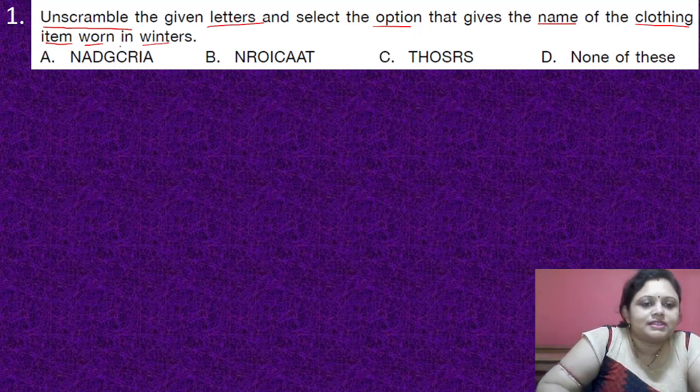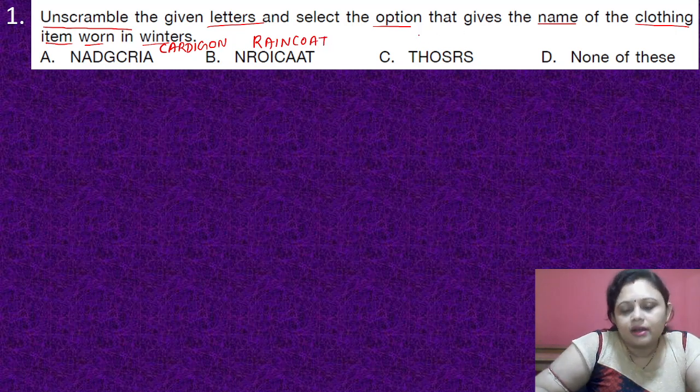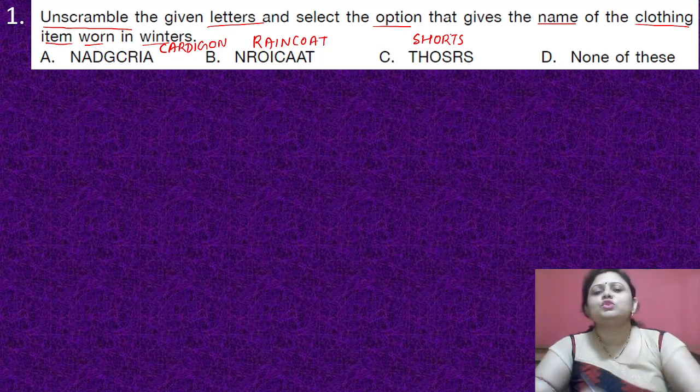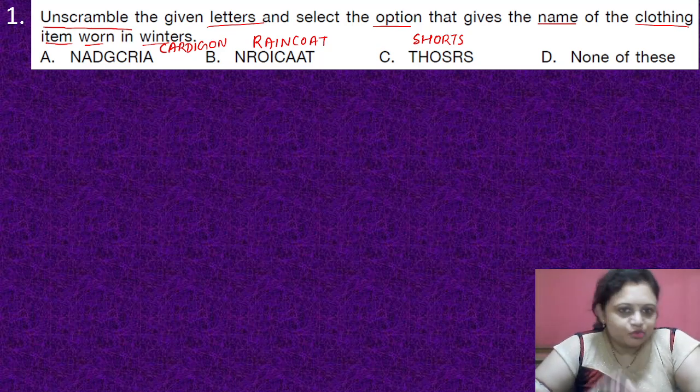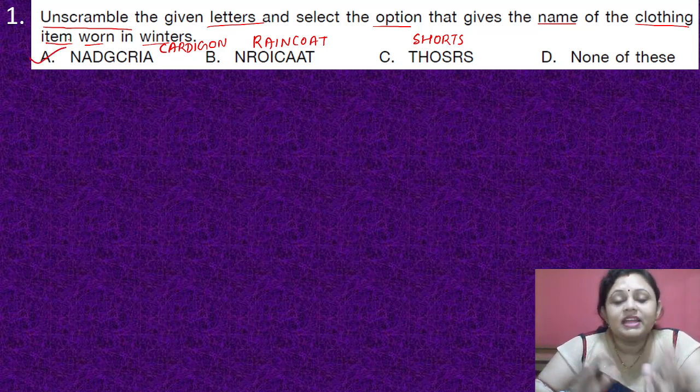In the first option we get cardigan, in the second option raincoat, and in the third option socks. Can you tell the answer now? If you know the answer, you can write in the comment section. The correct answer is option A, cardigan, that we wear during winters.